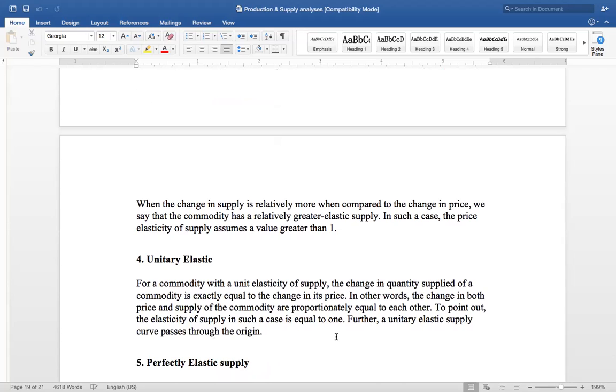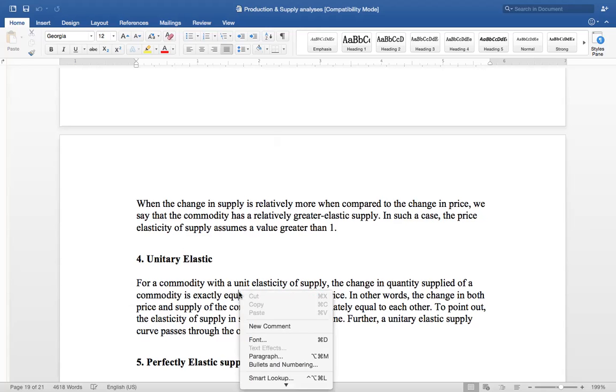Now come to the unitary elastic. For a commodity with unitary elastic supply में क्या होता है कि जितना change price में हुआ, same to same change quantity supplied में भी हुआ. For a commodity with a unit elastic supply, the change in the quantity supplied for a commodity is exactly equal to the change in its price. In other words, the change in both price and supply of commodity are proportionately equal. ये यूनिटरी इलास्टिक हो गया.